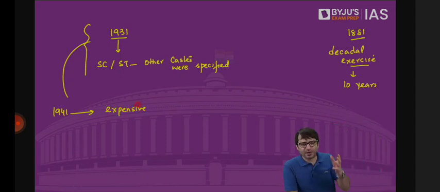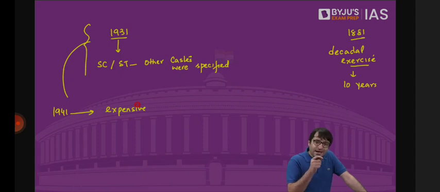We need to kill a lot of people in the Second World War because we are always involved in the world wars. World War I, World War II, and who knows, World War III either. So we will not go down and identify other castes. We will only identify the backward castes and the backward tribes. And that is how caste level data is not present even today.